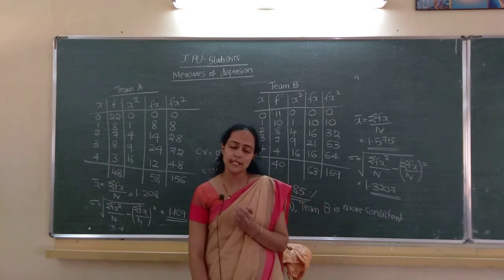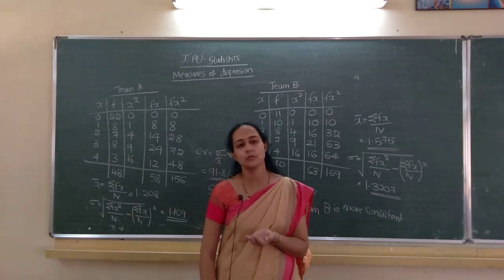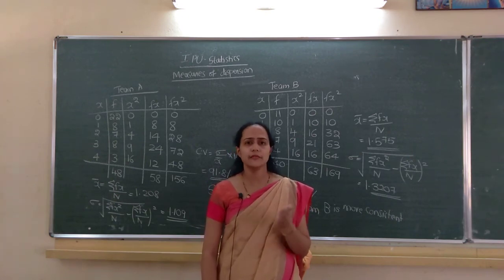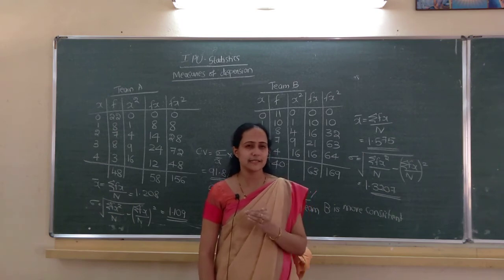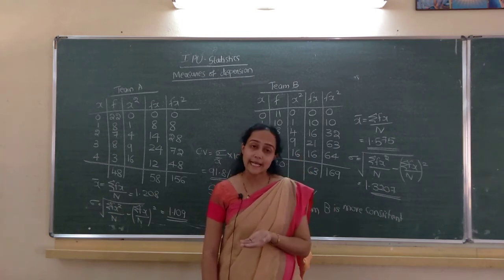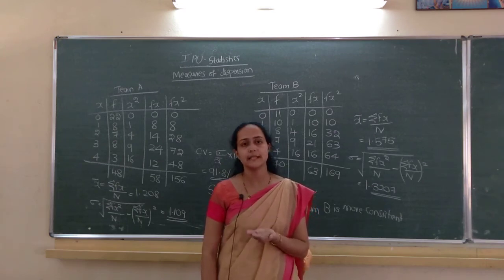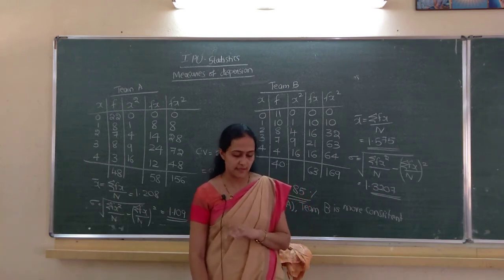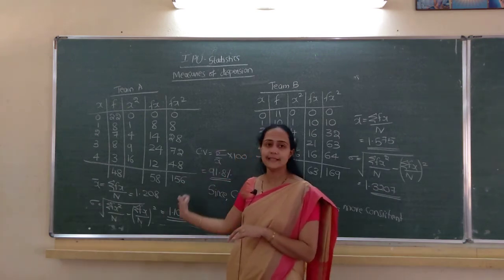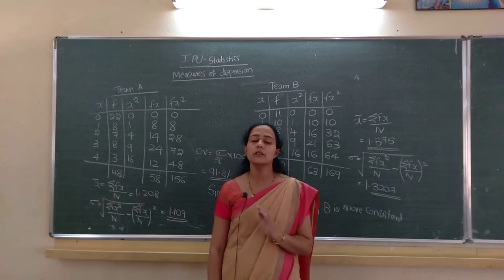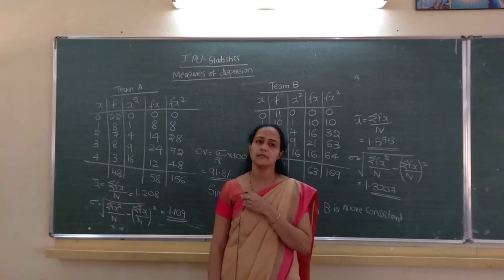We will do 1 or 2 problems again in the next class, CV problems. Similarly, if upper limits are given and less than cumulative frequency, such things are there. In that case also we can compute standard deviation, variance and all; we will do it in the next class. Hope this much is clear to you. CV problems are very important, so you have to go through the problems. Okay, thank you.